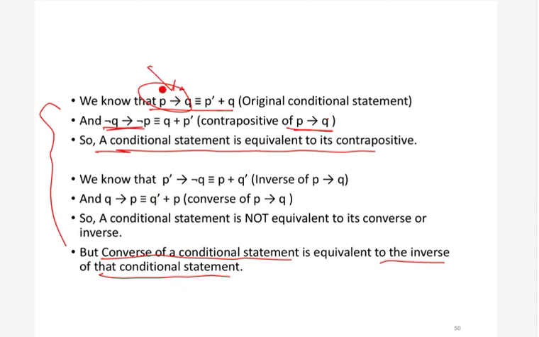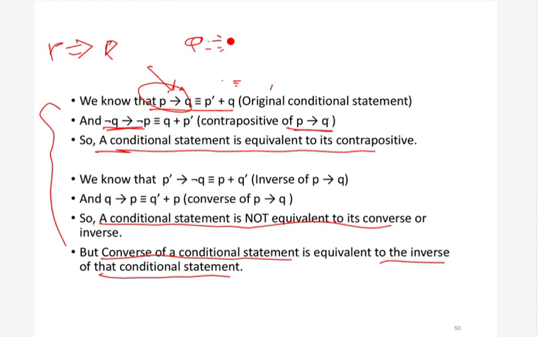And we have already seen that if we have a conditional statement p implies q, then this is not the same as q implies p. So this is the converse and this is the original conditional statement, and we can say that they are not equivalent. Okay, so next, this is some example.